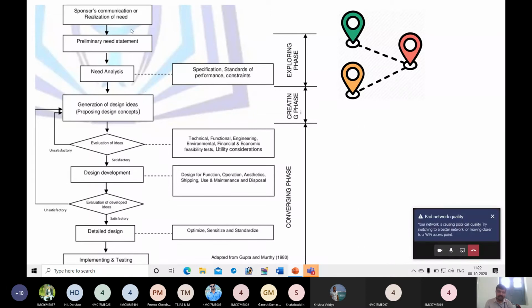Again, if the company is communicating all these details.